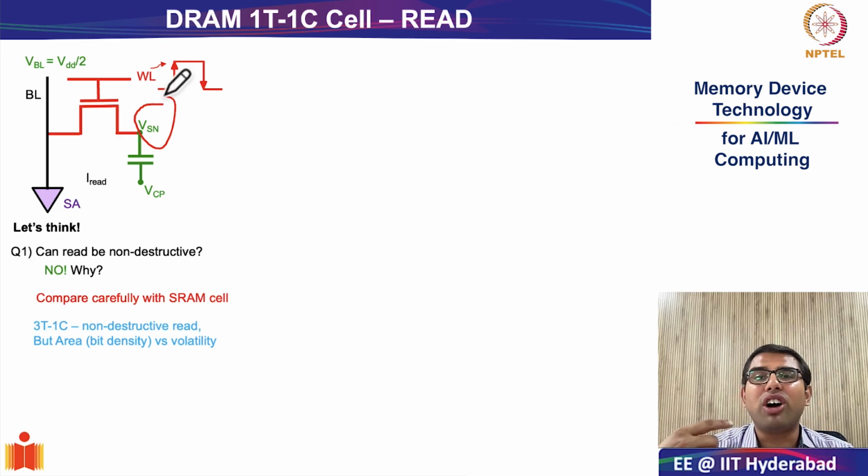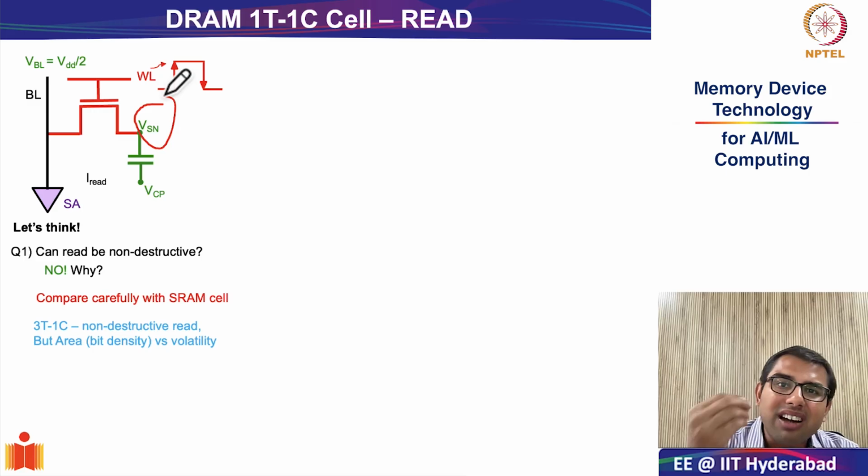Because there was a positive regenerative feedback arising due to the cross-coupled inverters, which was giving the memory effect in the SRAM cell. Now, in the absence of any such positive regenerative feedback, when you start reading and disturbing the voltage at the internal or storage node, it is but natural that it will be a destructive read.